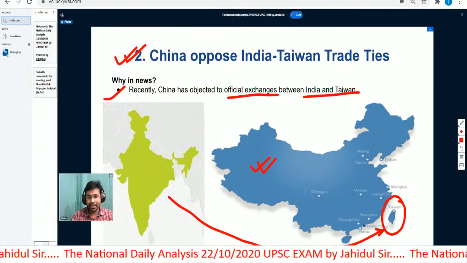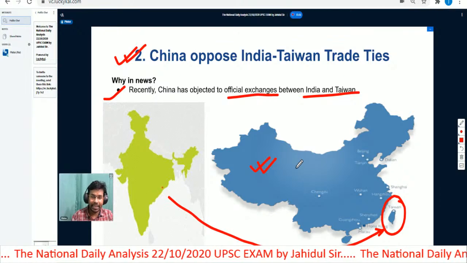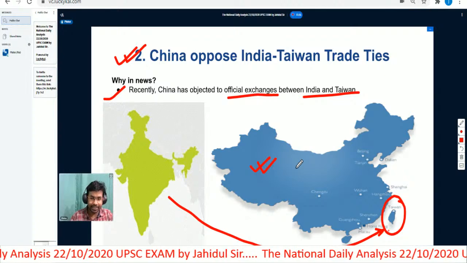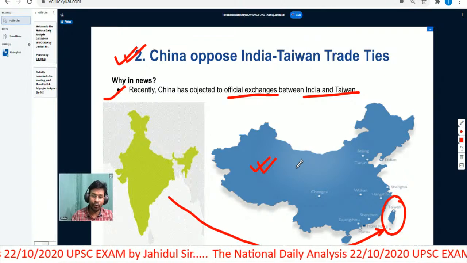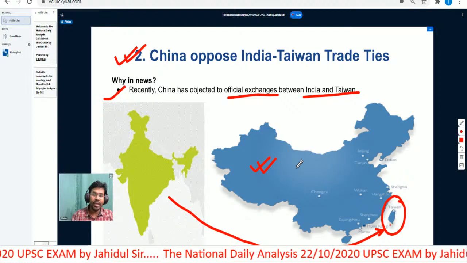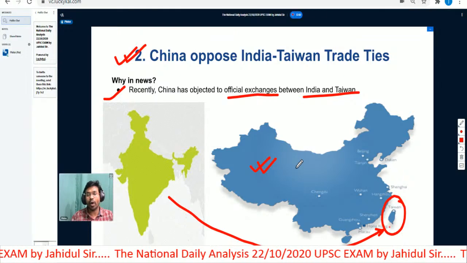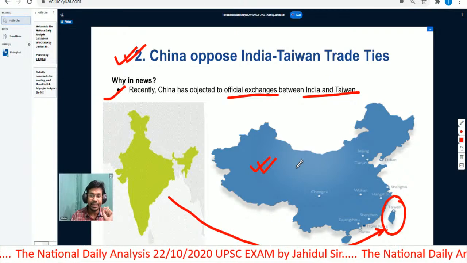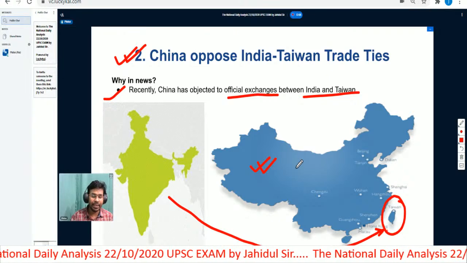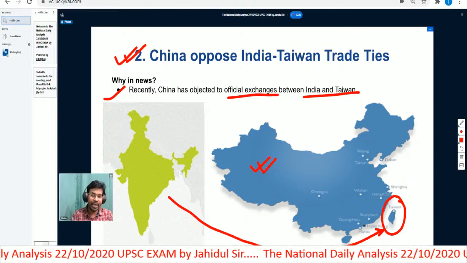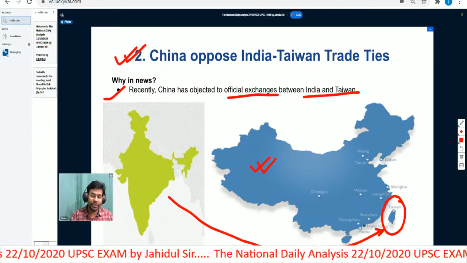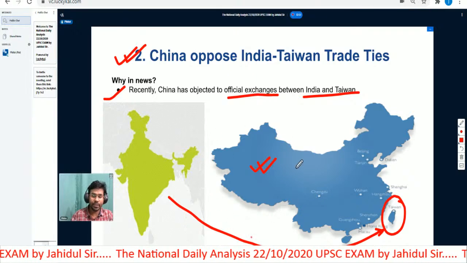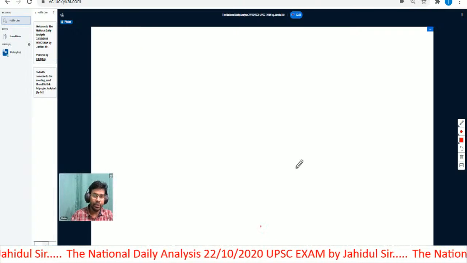One thing that is very important to understand is that India and Taiwan do not have official diplomatic ties, and India is not one of those 16 countries that consider Taiwan an independent country. But recently we had some trade ties with Taiwan, which are now being objected to by China. So we will look into the details of this particular report now.